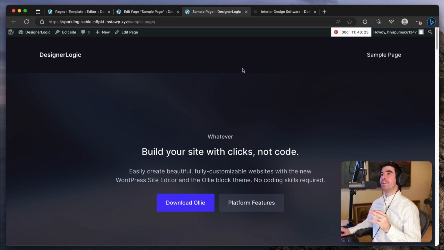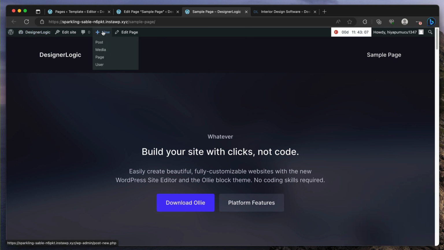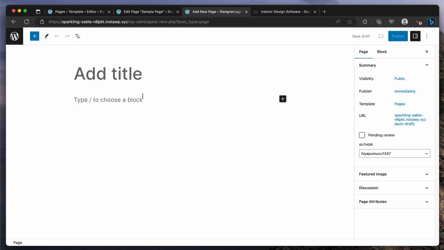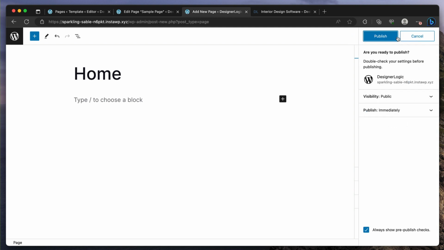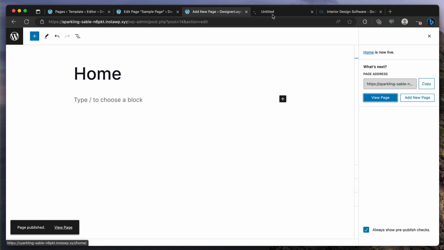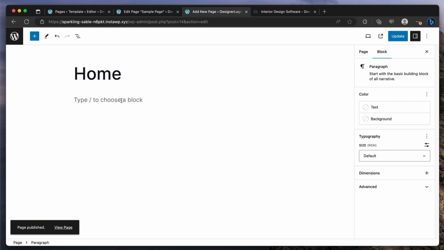So now what we can do is just start trying to build something for a starter homepage, right? So we can maybe make a header that looks a little more like what you're looking for, and then we can continue with the rest of the page, all right? So what I'm going to do is I'm going to do new, I'm going to do page, okay? And this we can call home, okay? And I'm going to publish it. Has nothing in it. It's just a page. It's empty, okay? So for this page, this is where we're going to start the homepage itself.